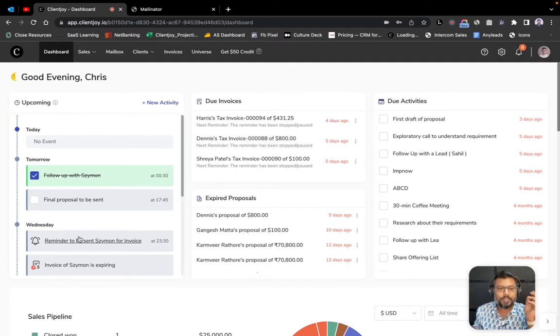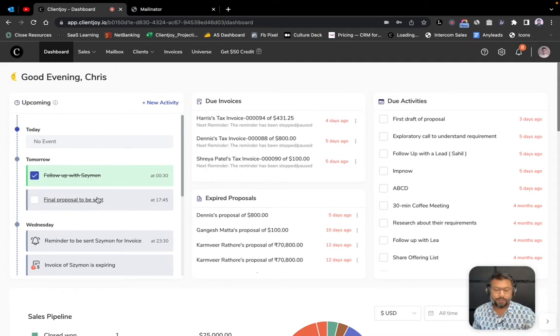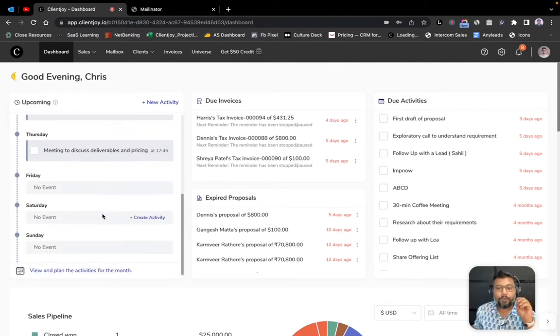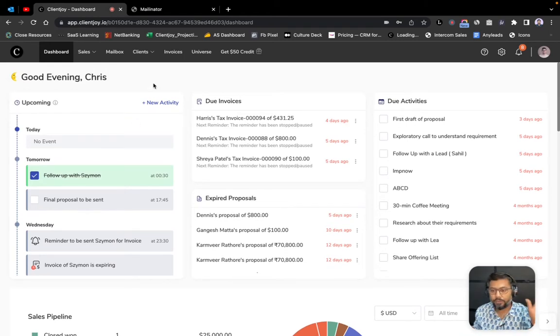This dashboard consists of multiple pieces of information that are important for them. The first thing they see over here is their upcoming activities, right? These activities are primarily sales activities that they may have created in terms of following up with people, or meetings that might have been scheduled on their calendar. And so they have a very quick snapshot of things that are going to happen in the next 7 days, right? For them and across the whole workspace in terms of their leads or clients.